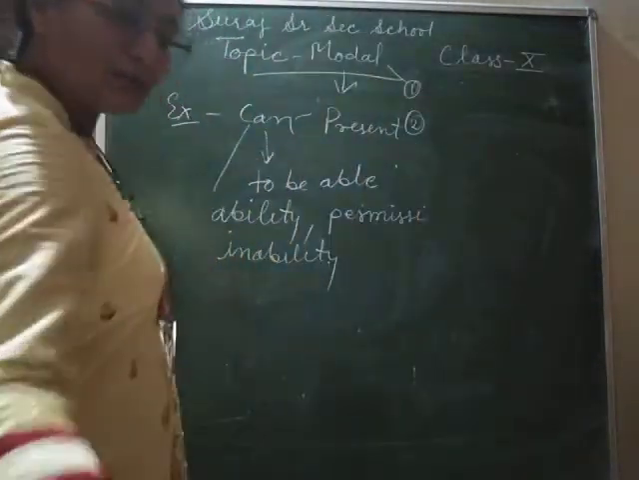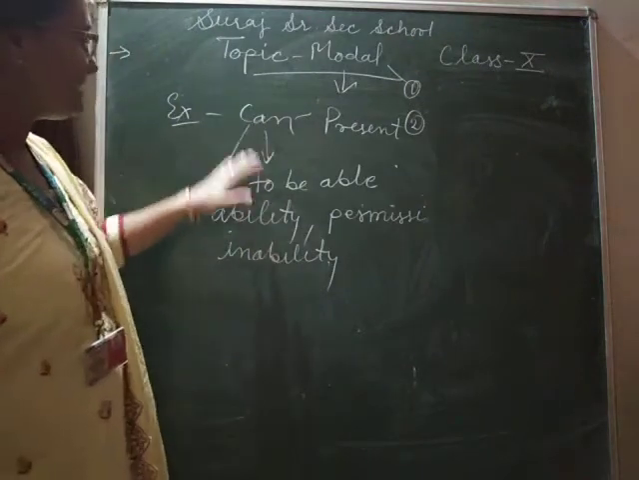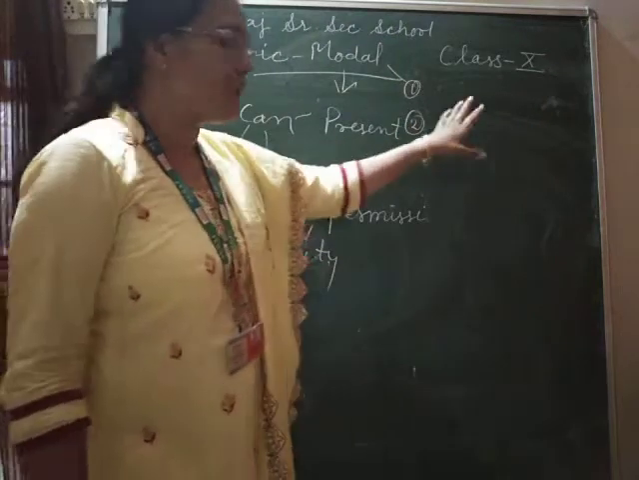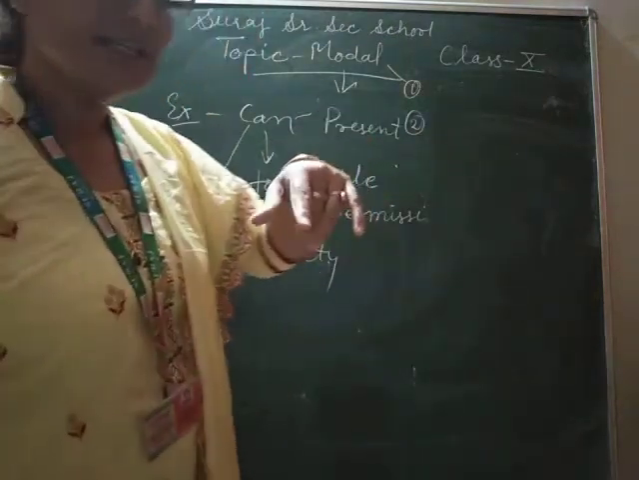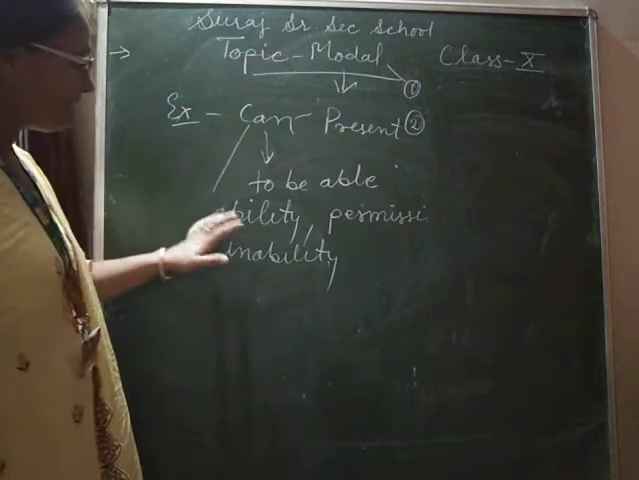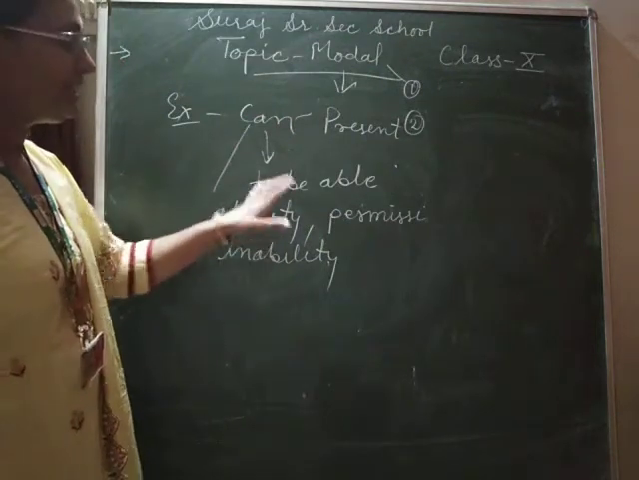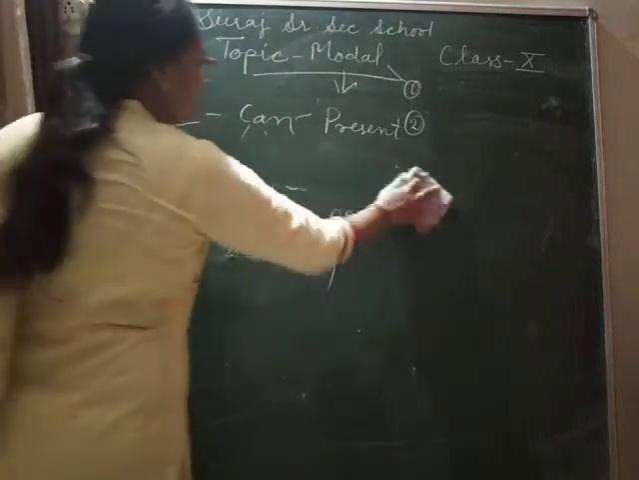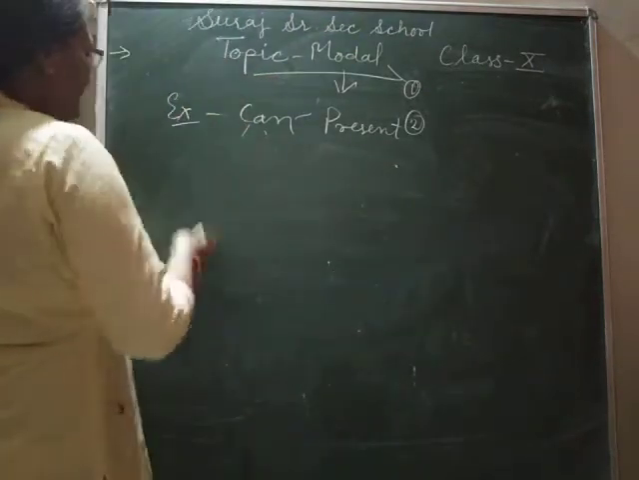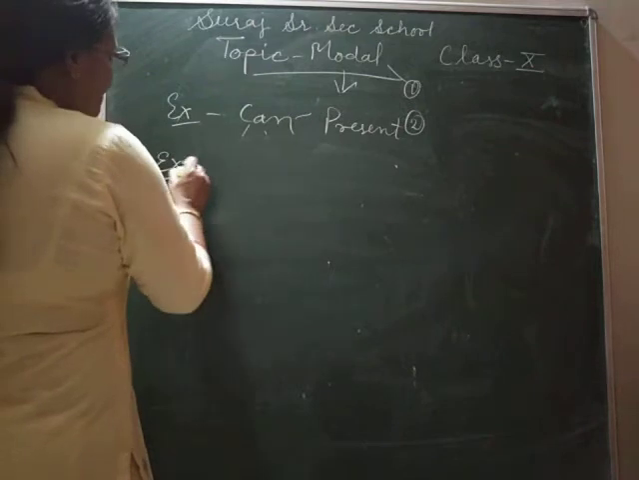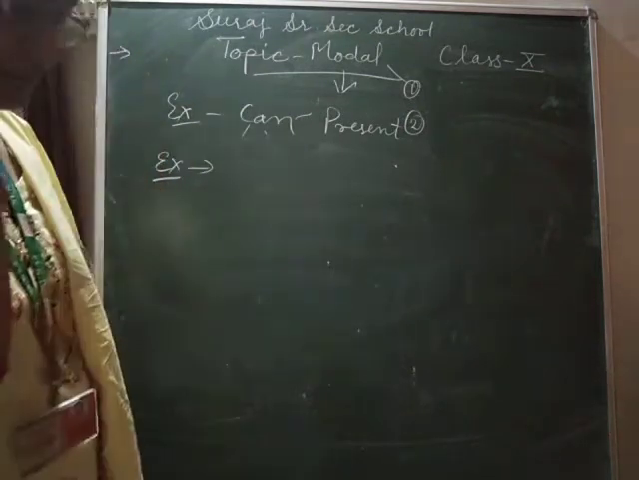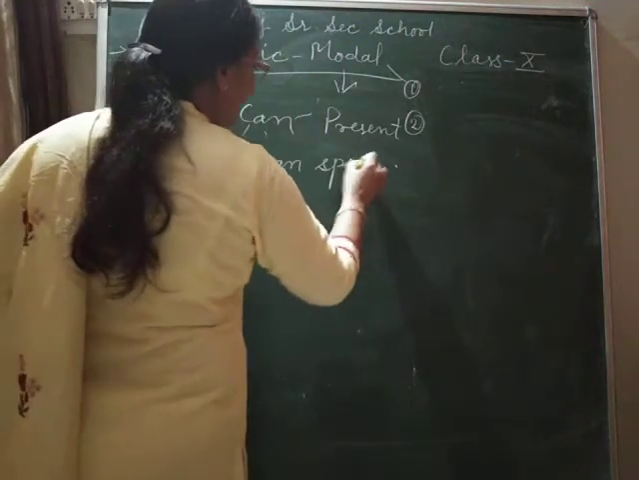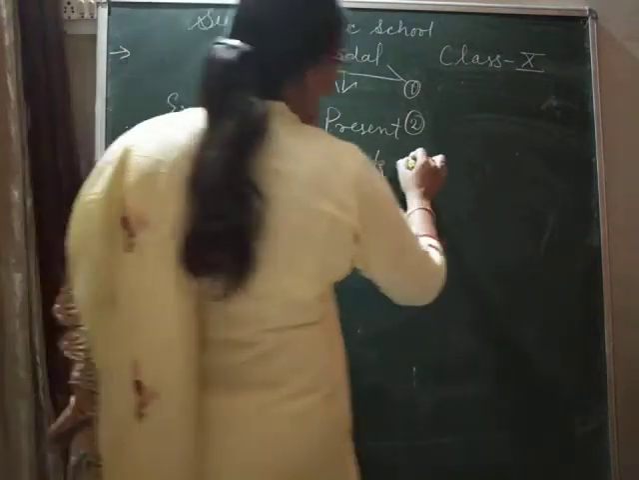So now we are talking about can. How can we use it? Can means be able to, and it is used in present tense, and its past form is could. Could is used in past tense. So in present tense, whenever we have to show ability, then we will use can. Like, for example, we will see an example: I can speak four languages.